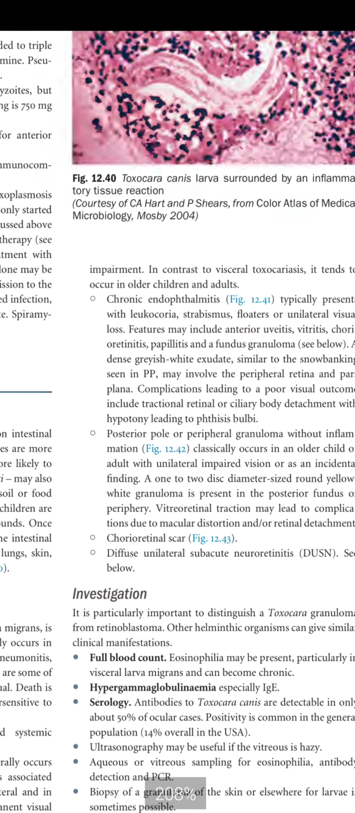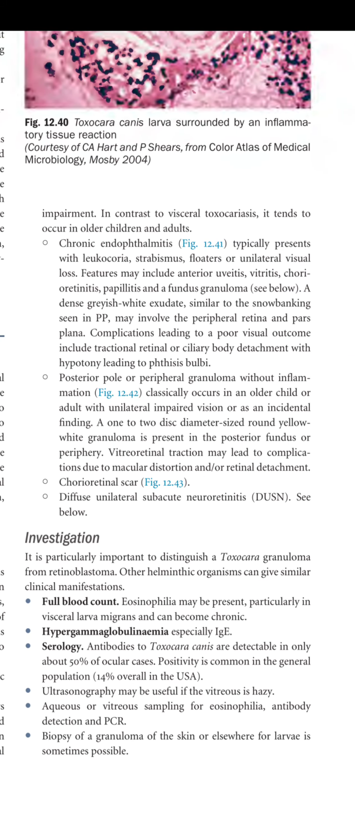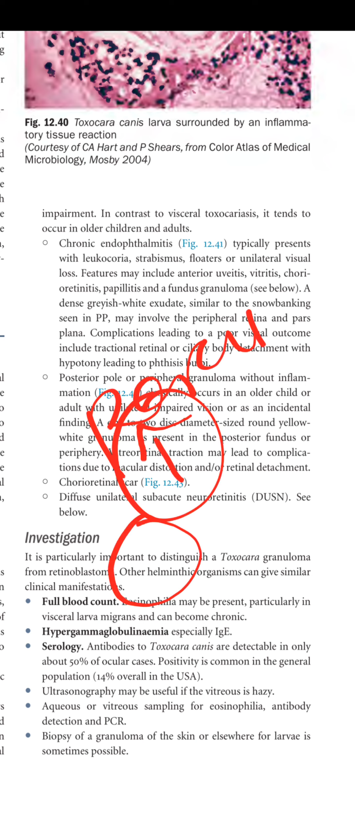So what are the investigations? It is particularly important to distinguish a Toxocara granuloma from retinoblastoma. Other helminthic organisms can give similar clinical manifestations. Full blood count eosinophilia may be present, particularly in visceral larva migrans, and can become chronic. Hypergammaglobulinemia, especially IgE. So all this can be increased. Basically, in the case of parasites, eosinophils are increased. So eosinophilia may be present in CBC, and IgE can also be increased.